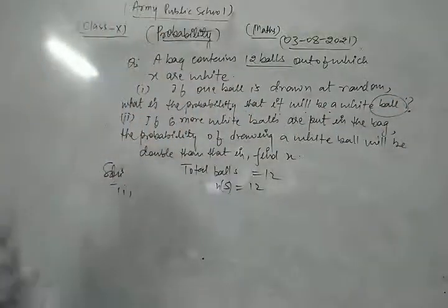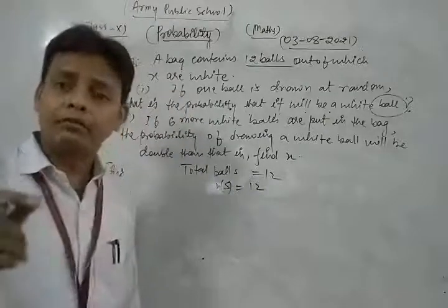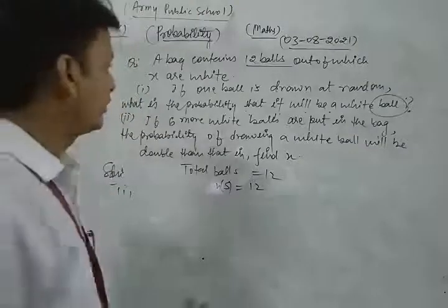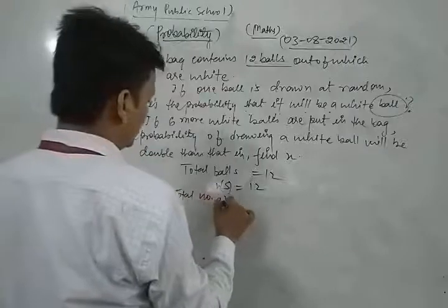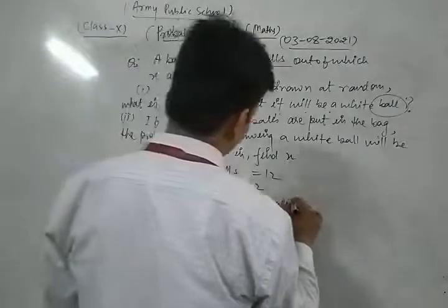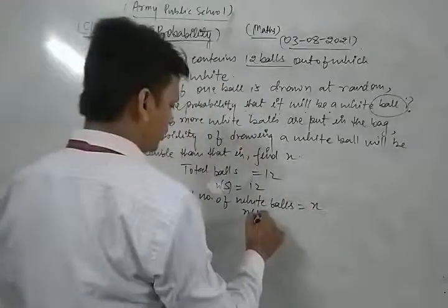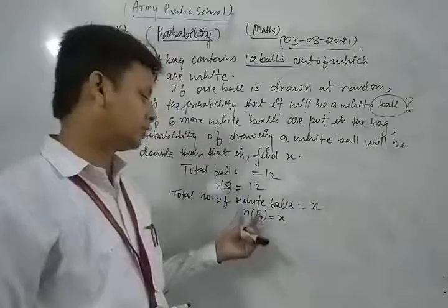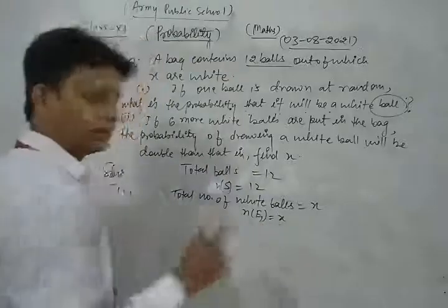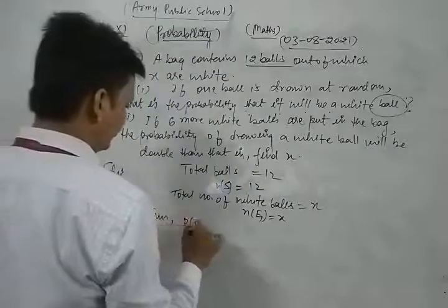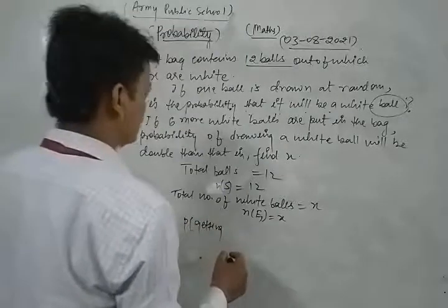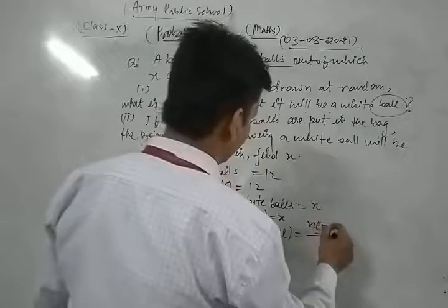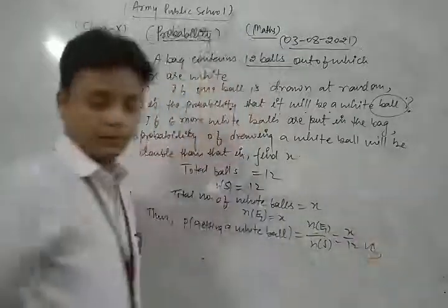The total number of white balls is X, which is the number of favorable outcomes. Let E1 be the event of choosing a white ball. So the number of favorable outcomes is X, and the probability of getting a white ball is n(E1) upon n(S), that is X upon 12. This is the first part of this question.